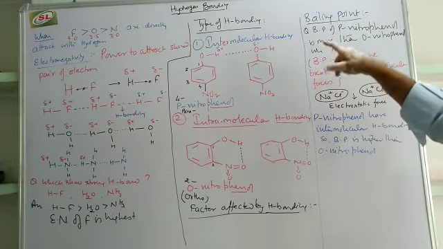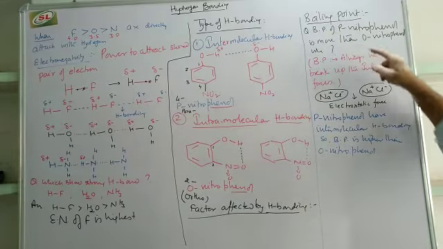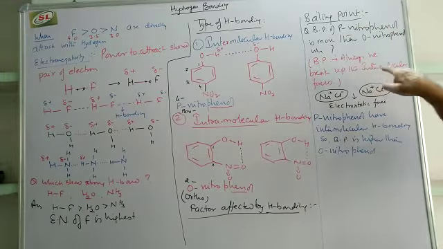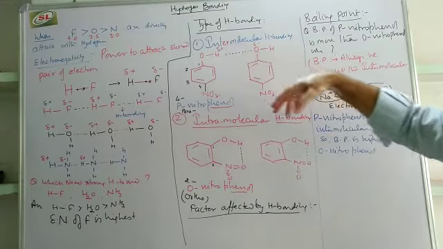For example, the boiling point of para-nitrophenol is more than that of orthonitrophenol. Whenever we are talking about boiling point, we always break the intermolecular forces.